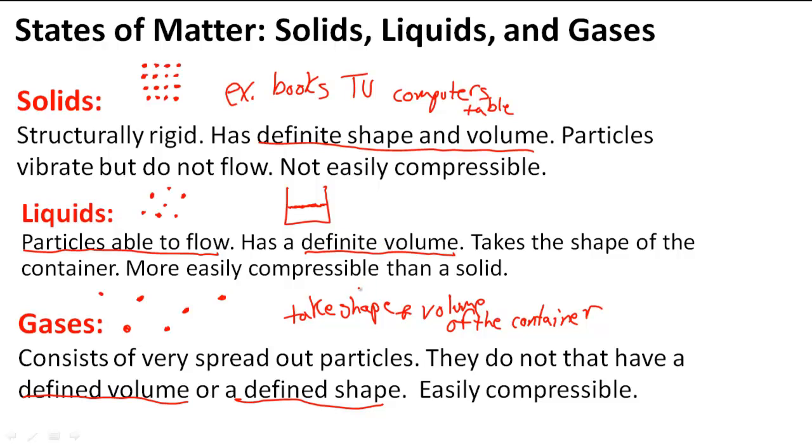So remember, each of these relates to the particles that are part of the solids, liquids, and gases, and how tightly packed together they are. Remember, solids: definite shape and volume, structurally rigid, and particles vibrate but don't flow. Liquids: a little bit more easily compressible because their particles flow and have definite volume. Gases take the shape and volume of the container because their particles are so spread out.